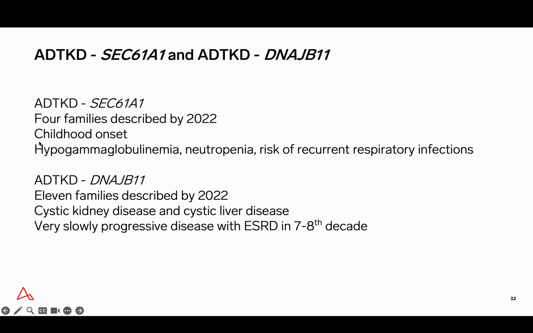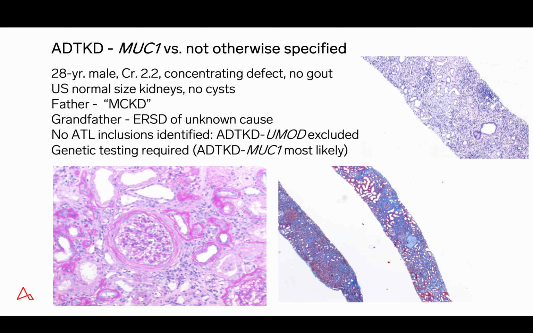There are a few distinctive clinical features. SEC61A1 tends to have childhood onset, and they often have hypogammaglobulinemia and neutropenia and are at risk for recurrent respiratory infections. DNAJB11, as I indicated, have cystic liver and kidney disease, and therefore bear some resemblance to autosomal dominant polycystic kidney disease. The patients tend to have a very slowly progressive course with end-stage renal disease delayed into the 8th or 9th decade.